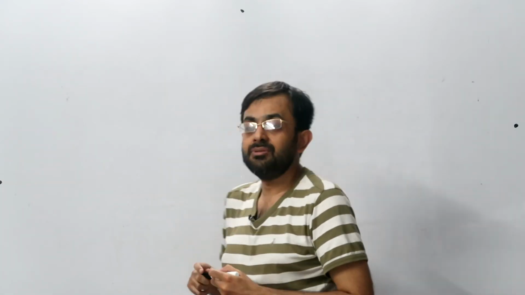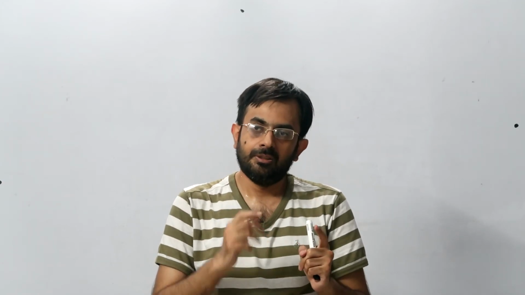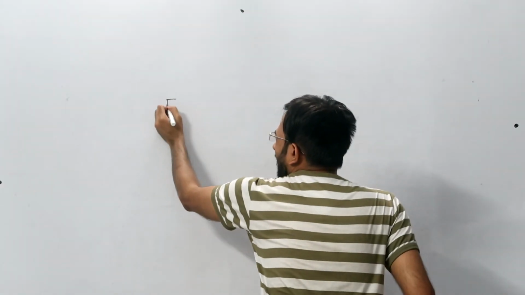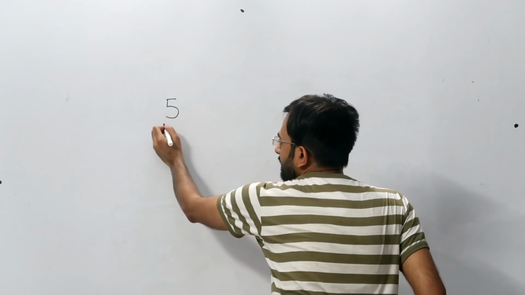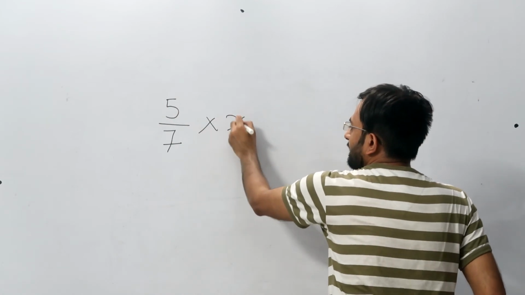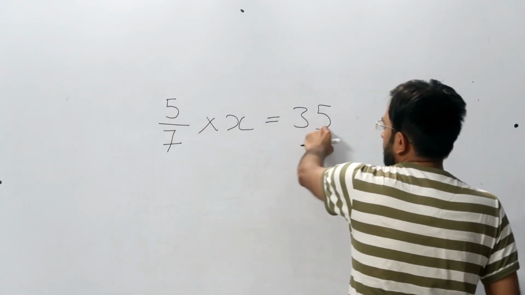We are saying that we are not counting the Saturdays and Sundays of his entire life. That means every 7 days he's lived, we are only counting 5 days. So he's lived a lot of 7 days, 7 days, 7 days, but from each 7 days, we are only counting 5 days. This means that let's say his actual age is X years. Then 5 upon 7 multiplied by X is equal to 35 years. Why? Because 5/7 of his life is 35.